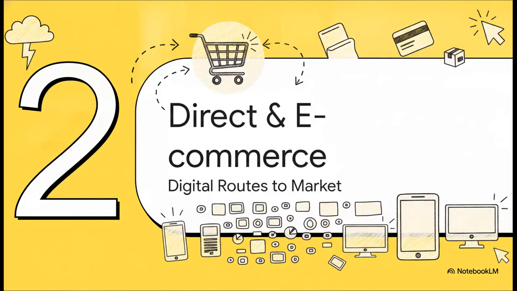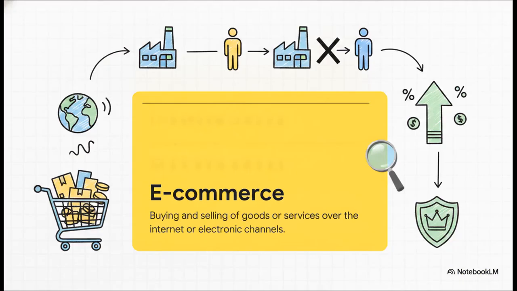Moving on to Section 2, direct sales and e-commerce, how digital routes to market are changing the game. So e-commerce is the buying and selling of goods or services over the internet or through electronic channels. Now, what's really vital to grasp here is that by removing the middleman completely, going direct to the consumer online, a business completely rewires its cost structure. You lose the retailer's markup, which has massive implications for both your profit potential and how much control you have over the whole brand experience.